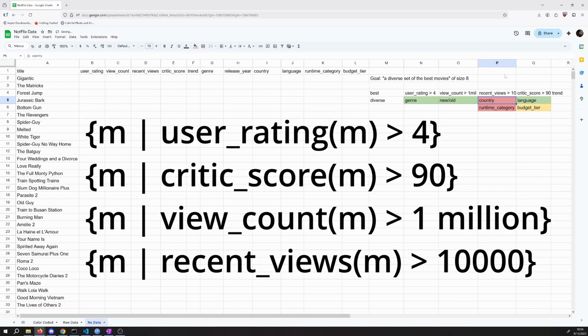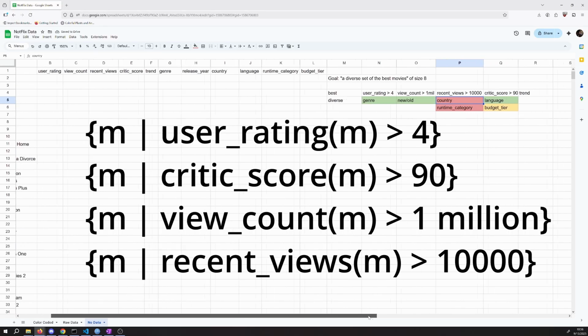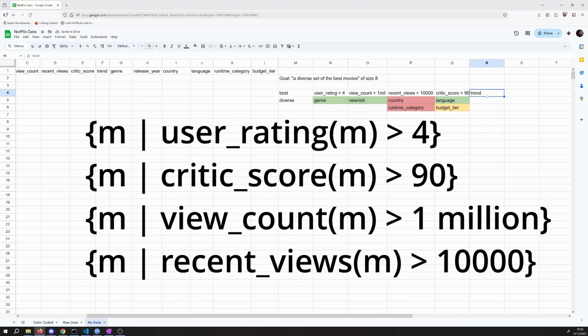Something like that. So that's pretty arbitrary right there. I've left my trend off for now, and maybe I will continue to just ignore that one. And I might be able to change this a little bit and say, maybe I want to change my thresholds ever so slightly. View count 1,000,000.